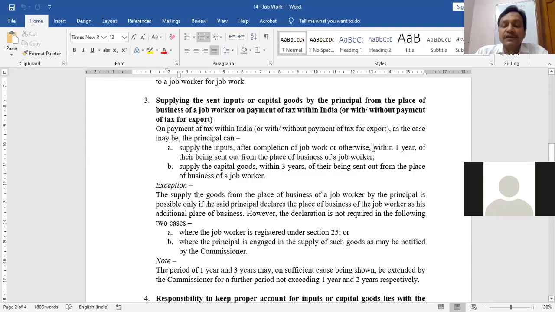The time limit is also what? Within 1 year. If I want to supply those inputs and machines also, then the time limit is what? In case of inputs, within 1 year I can do the supply. And in case of capital goods, I can do the supply within 3 years. Fourth point.